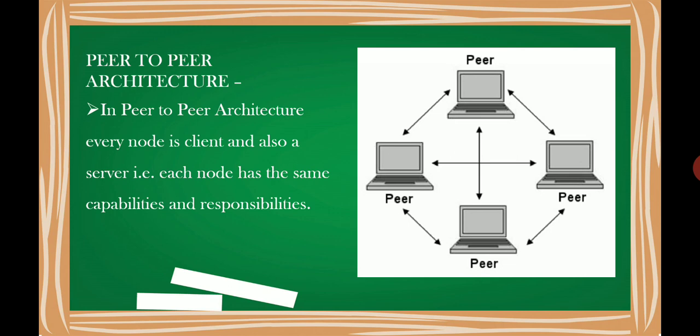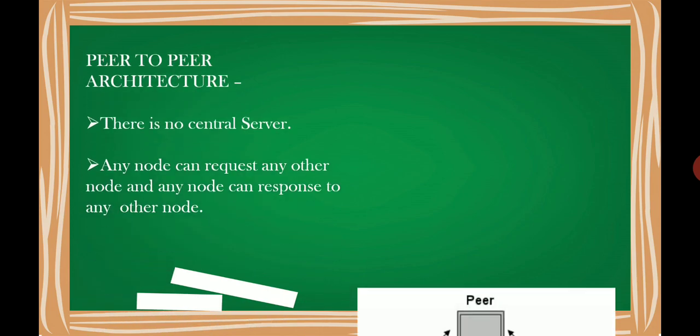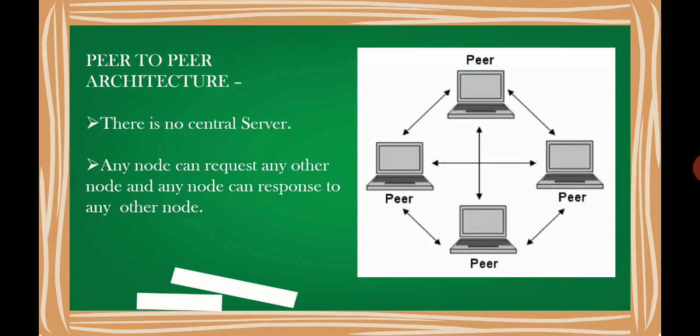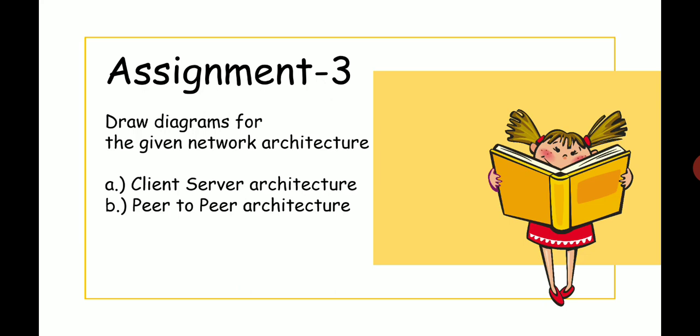That is, each node has the same capabilities and responsibilities. As you can see in the diagram, there is no central server in peer-to-peer architecture. Any node can request any other node and any node can respond to any other node. This is all about network architecture.